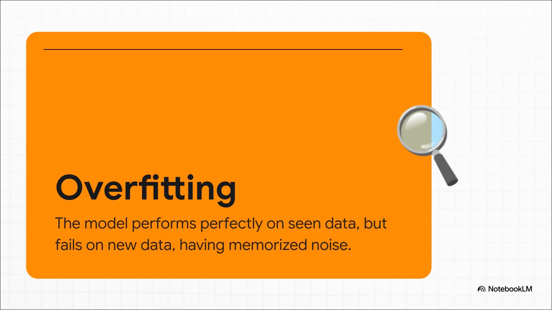So, to put it a bit more formally, overfitting is what happens when a model gets so good at the data you trained it on that it starts memorizing all the little random quirks and noise instead of learning the actual general pattern you want it to. And this huge gap between how it performs in training and how it performs in the real world, that's the problem we have to solve.